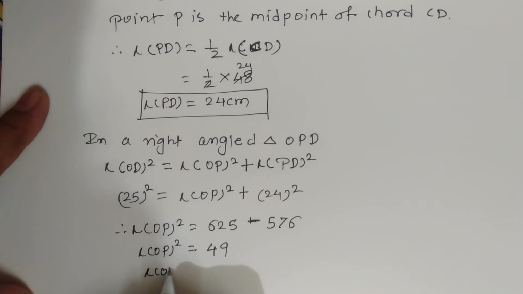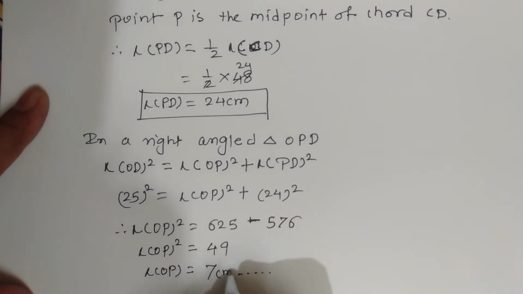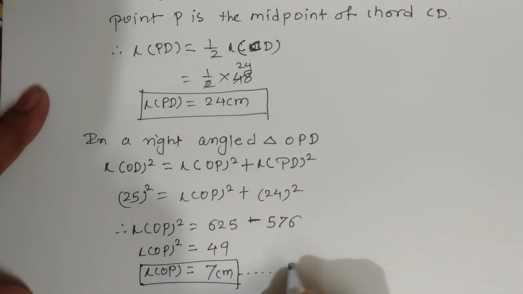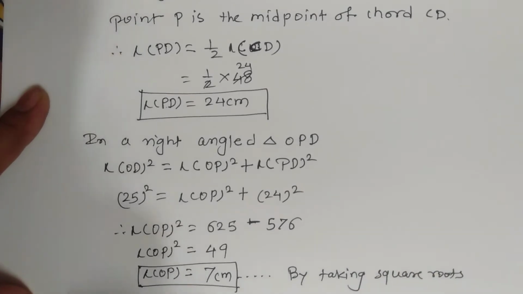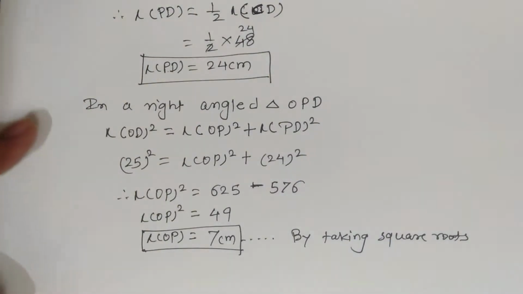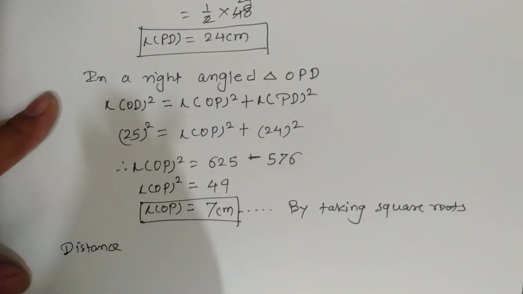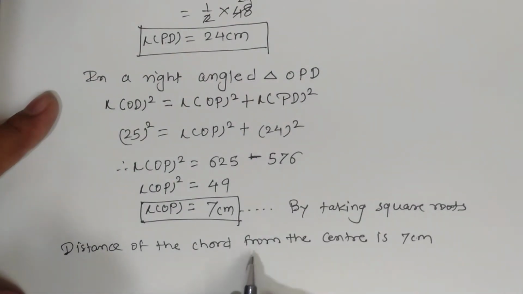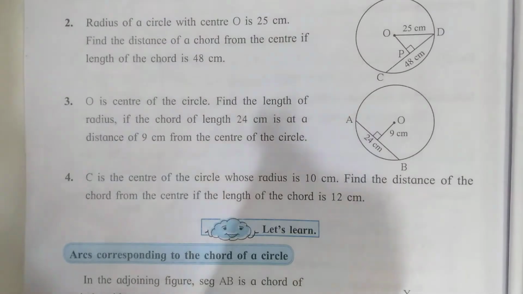So we know that 49 is a perfect square. So length of OP is equal to root of 49. Root of 49 means 7 centimeter by taking square roots. So answer line is distance of the chord from the center is 7 centimeter. Very simple. Now see the third question.